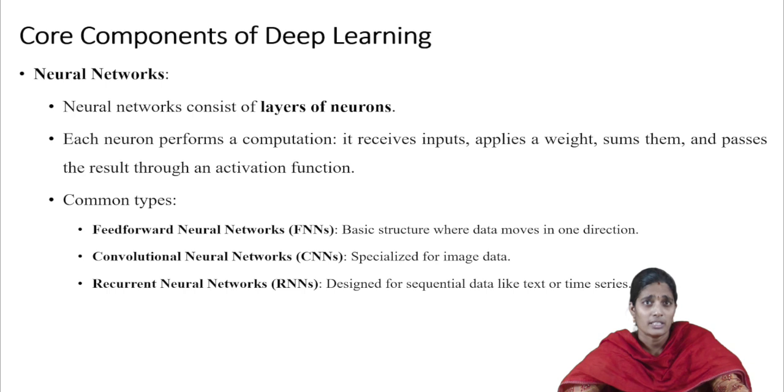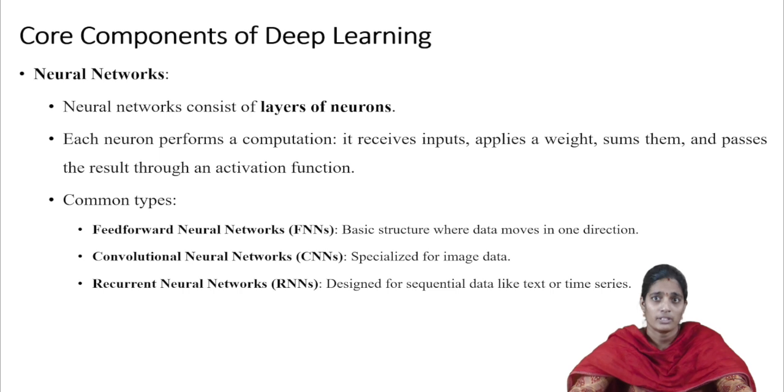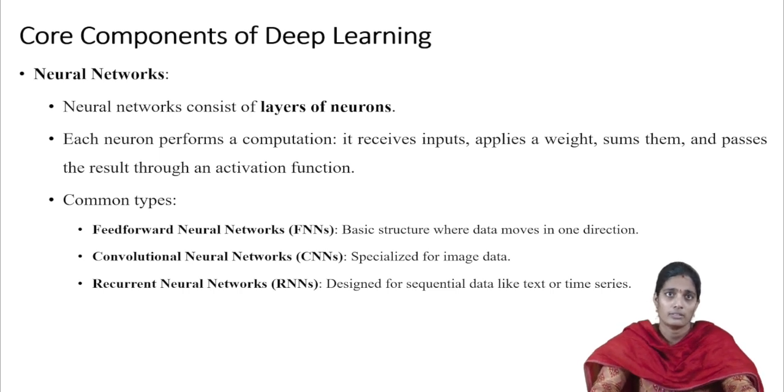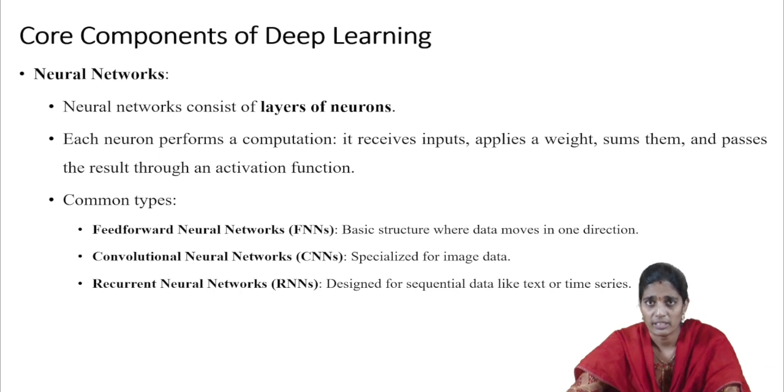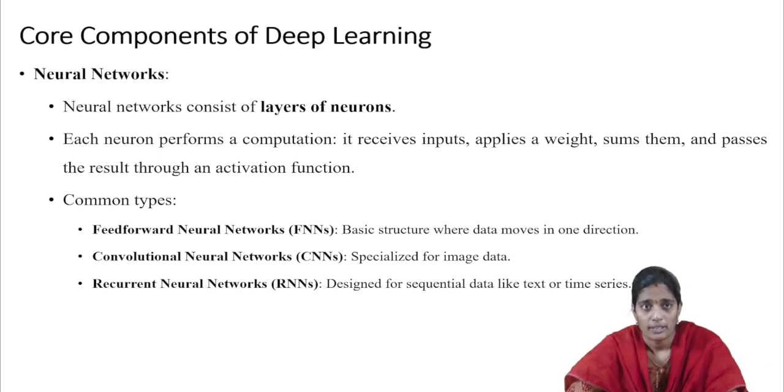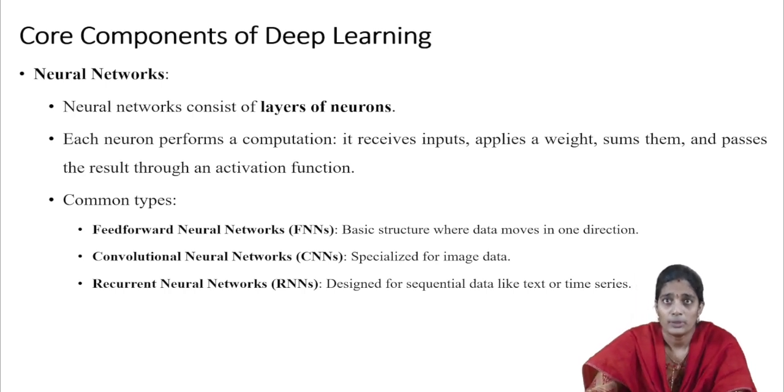There are various types of neural networks. The first one is the feed forward neural network, the second one is the convolution neural network, and the third one is the recurrent neural network. The first one is the feed forward neural network. Here in the feed forward neural network, the data passes in only one direction, which is the forward direction from input to the output.